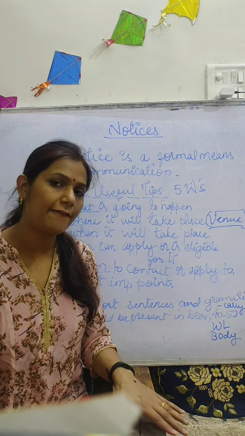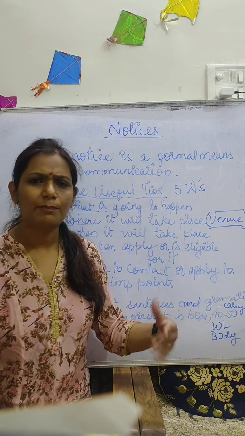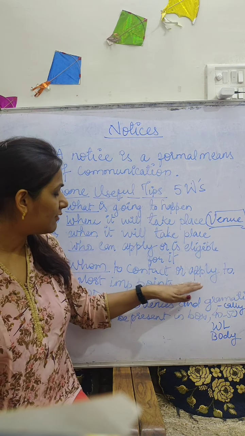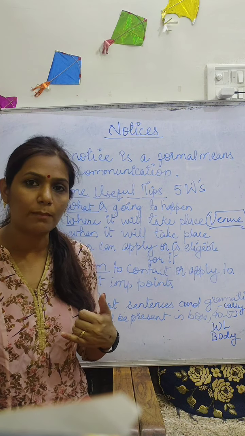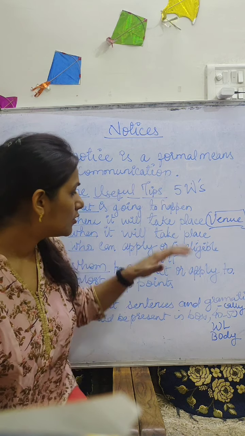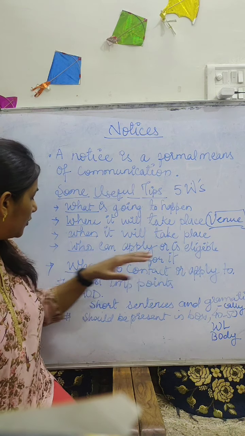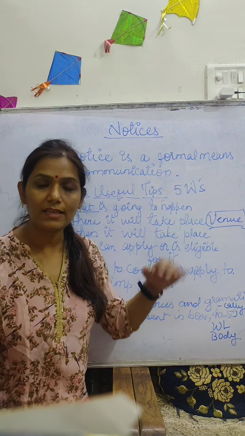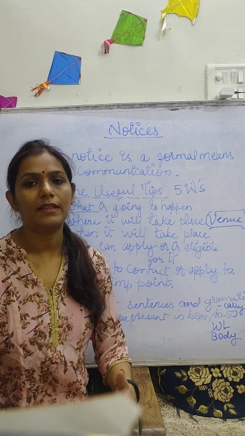Okay, in the notice we have to give all the information, so people will not get bothered. Otherwise they would contact again and again to ask to whom we have to talk, how we can apply for this job. So all the things will be clear here: whom to contact or apply to. And now these are the five W's. We have seen it, right? These are the very important W's, and they must be covered in the notice.